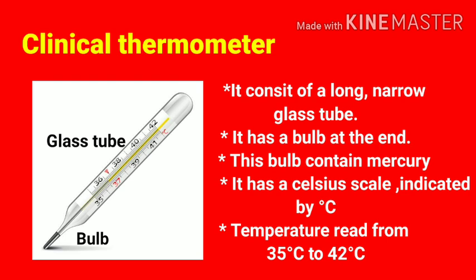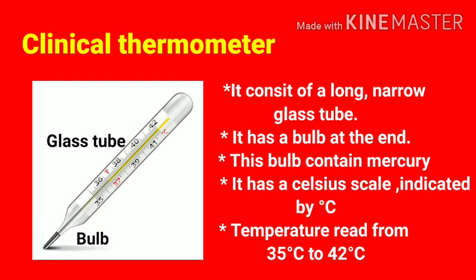The bulb contains mercury. You will also find a scale on the thermometer. The scale we use is the Celsius scale, indicated by degree Celsius. Now you have a doubt about Celsius, right? What is Celsius? Yes, Celsius is the unit of temperature. That's why at the time of measuring temperature, we always indicate the temperature in Celsius, the unit of temperature.